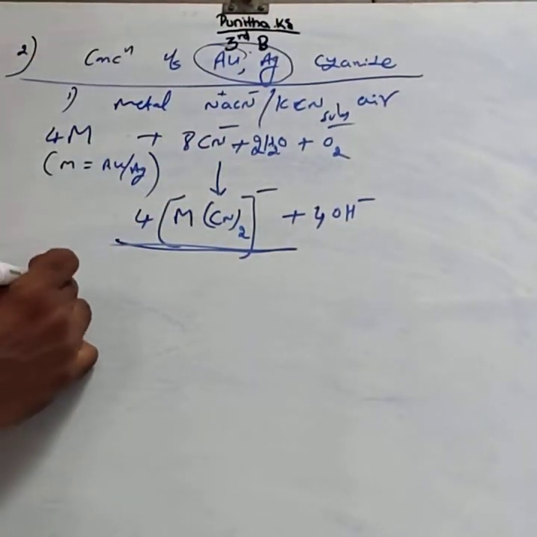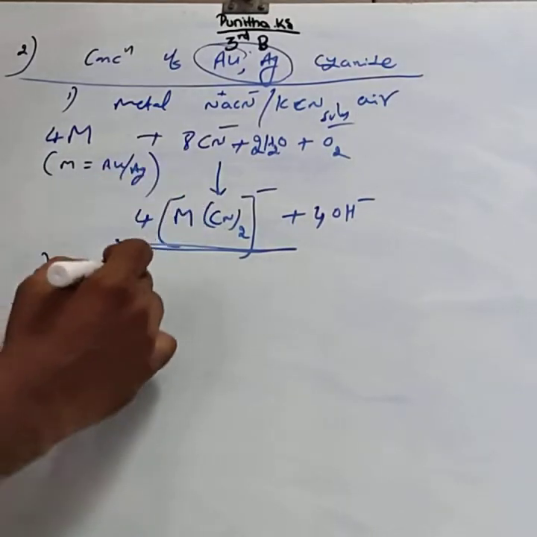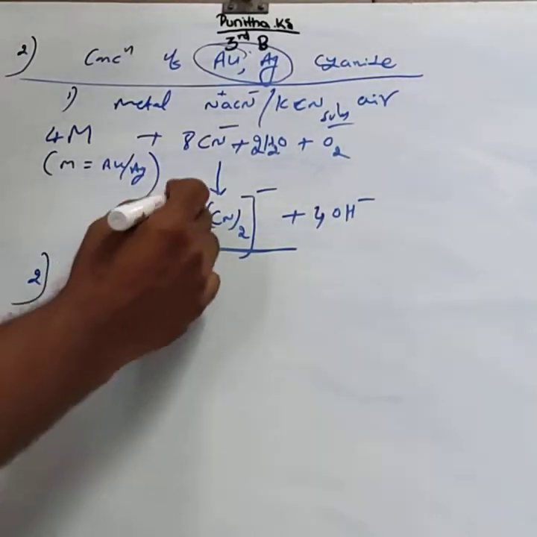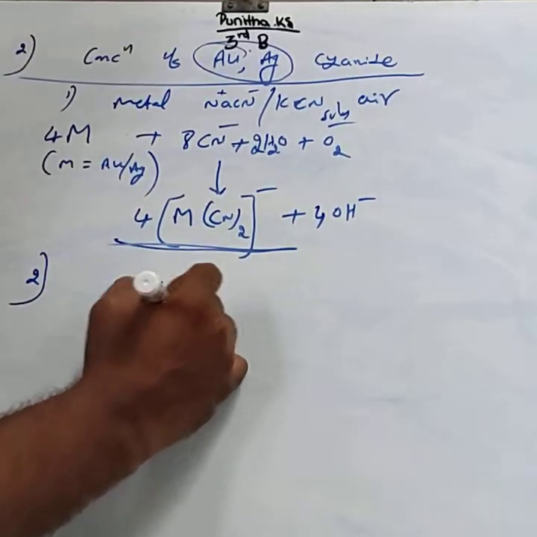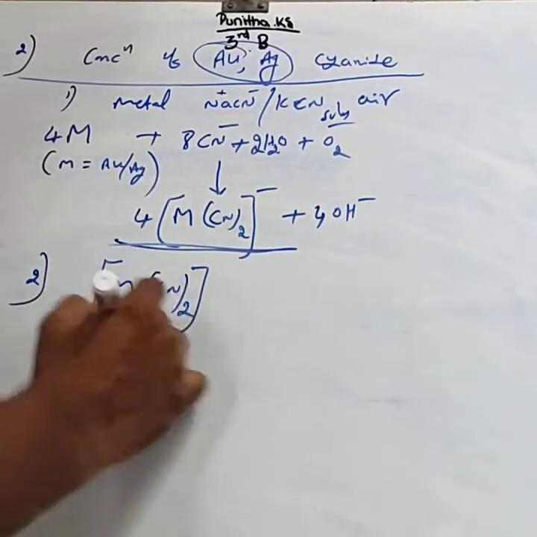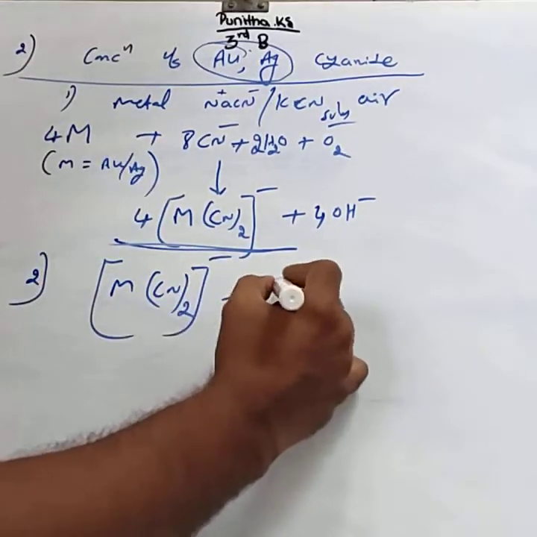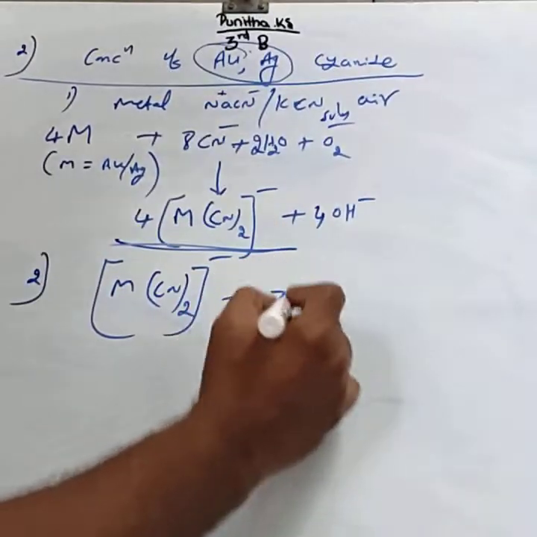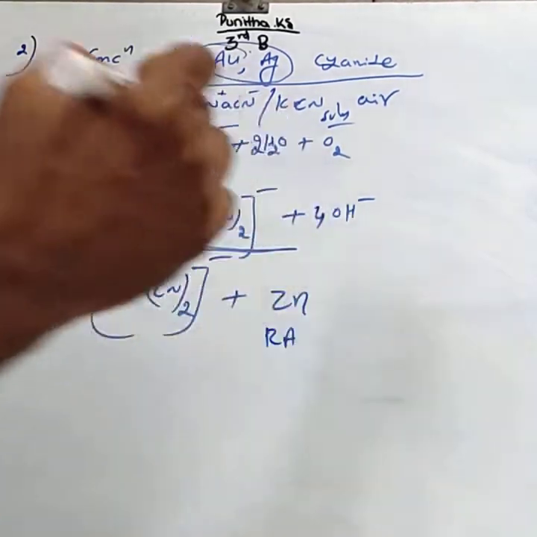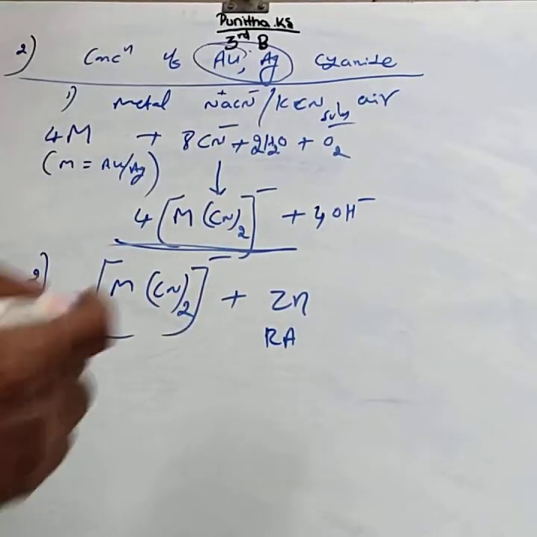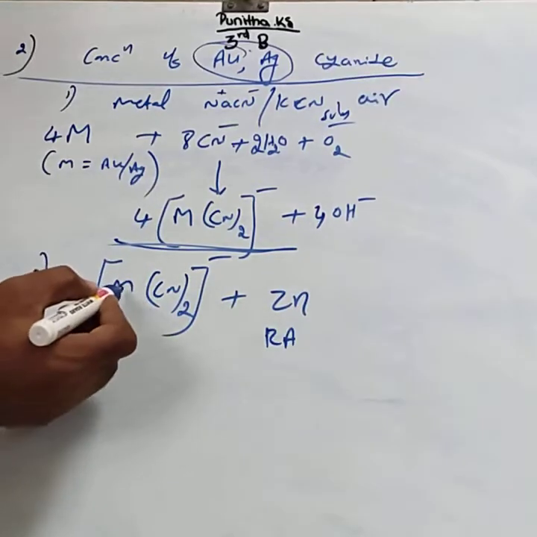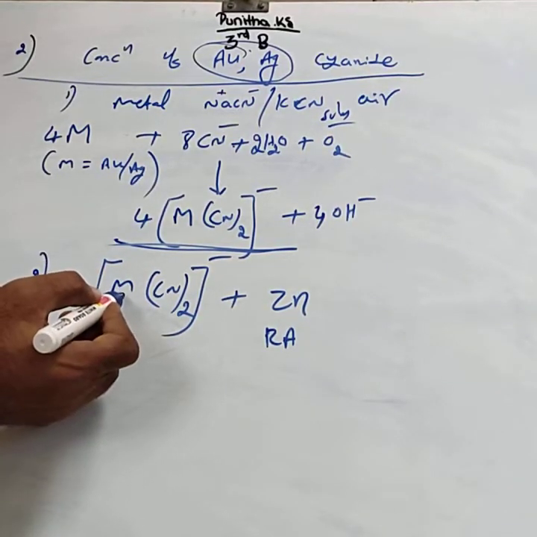Then the second step is that this complex compound, M(CN)2 minus, is treated with zinc. Here zinc acts as a reducing agent. This zinc displaces the metal present in the solution.